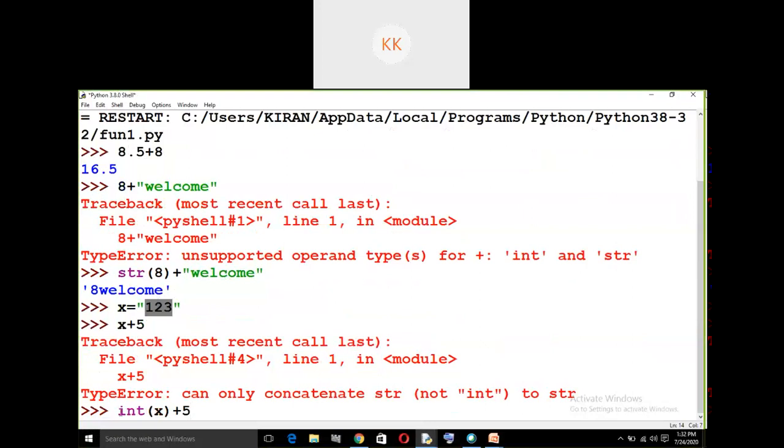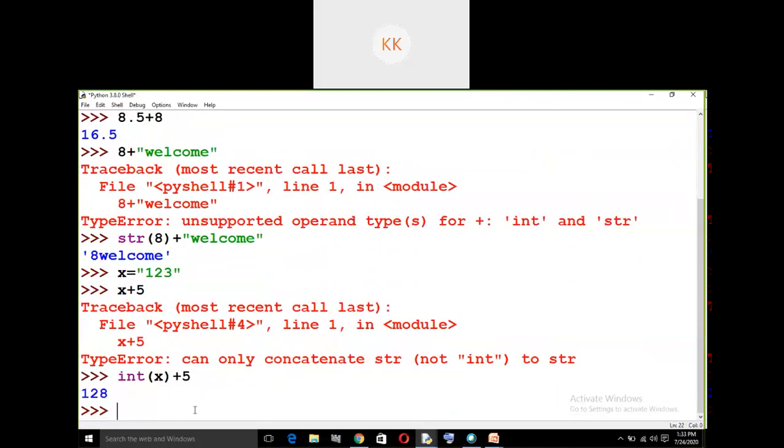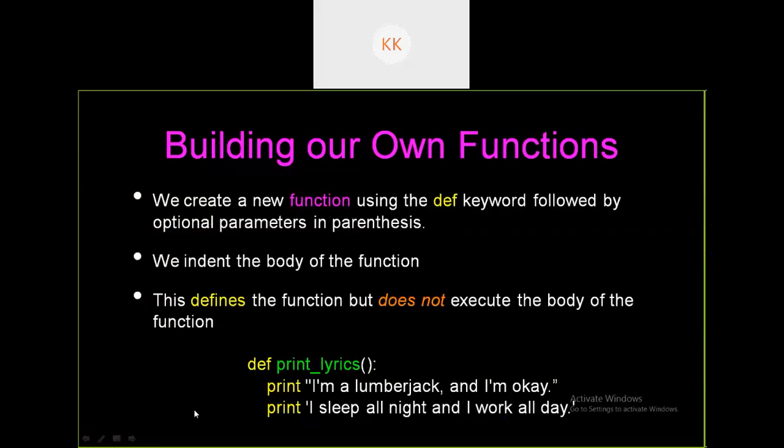So we need to tell the system that there is an integer inside the variable called x. So you need to convert the string into an integer as int of x. Then you add plus 5. This is what you call explicit type conversion.